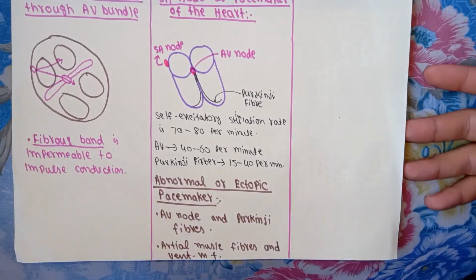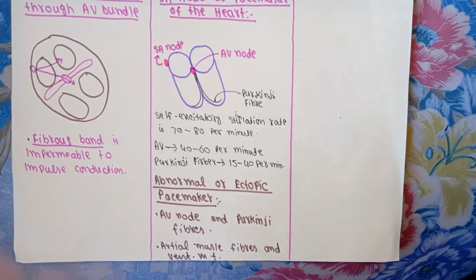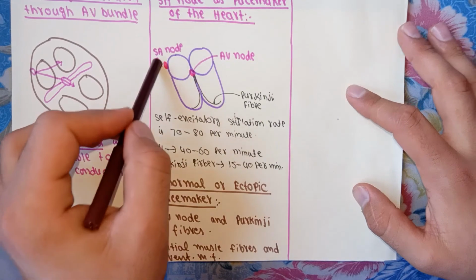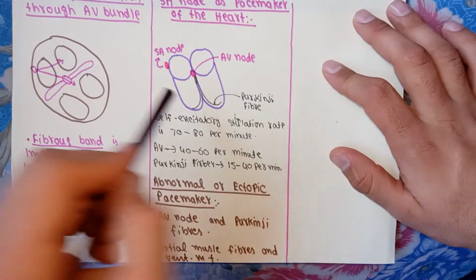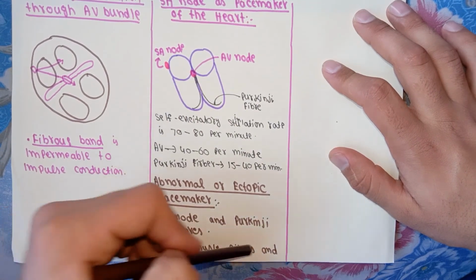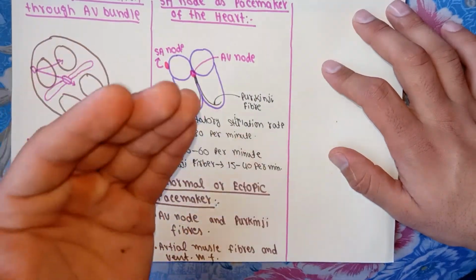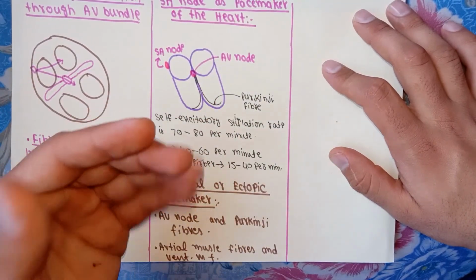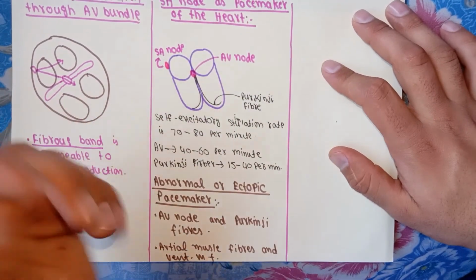What is an ectopic pacemaker? What is the definition? What is the concept of this pacemaker? Actually, the normal pacemaker is the SA node, but when the excitation or work of the pacemaker is done by another part, such as the AV node or Purkinje fibers mainly, and sometimes atrial fibers or ventricular fibers, this causes abnormal contraction of the ventricles, and thus abnormality is created in the heart, and the blood is not pumped normally into the different parts of the body.